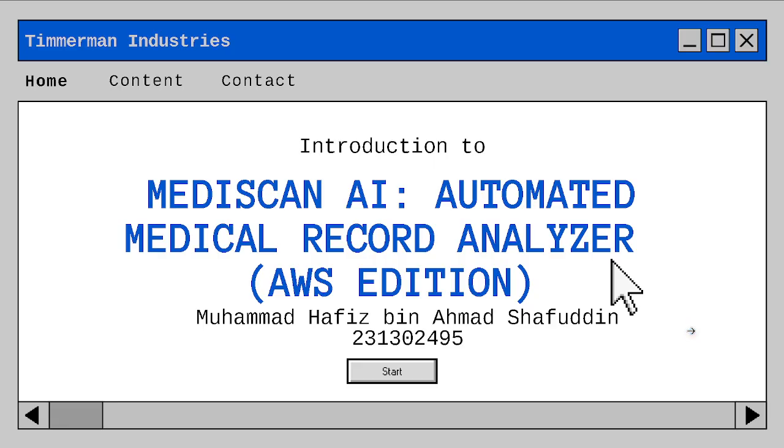For this first project, my title is Mediscan AI, Automated Medical Record Analyzer for AWS Edition.